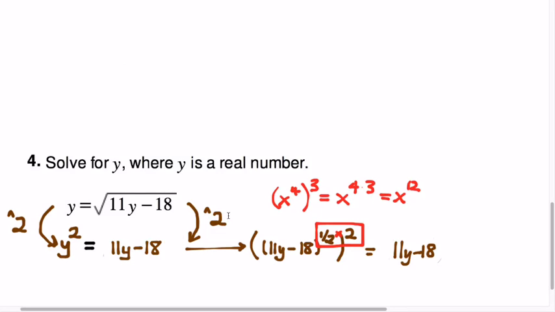What does that process look like? What do we need to do to solve the equation y squared equals 11y minus 18? Yeah, let's move all the terms to the left side by adding 18 and by subtracting 11y. And the reason I want to move all those terms to the left side is why?